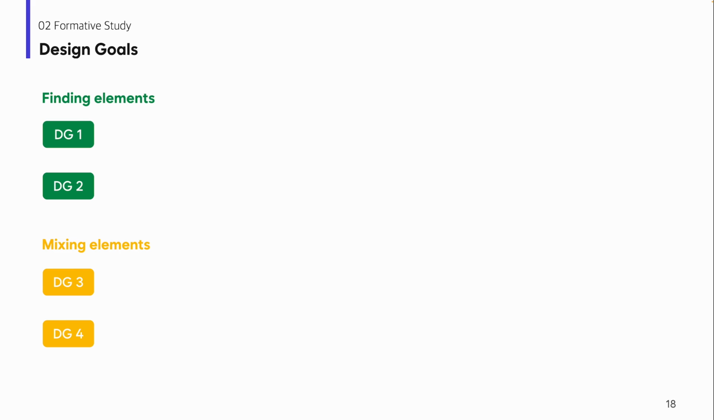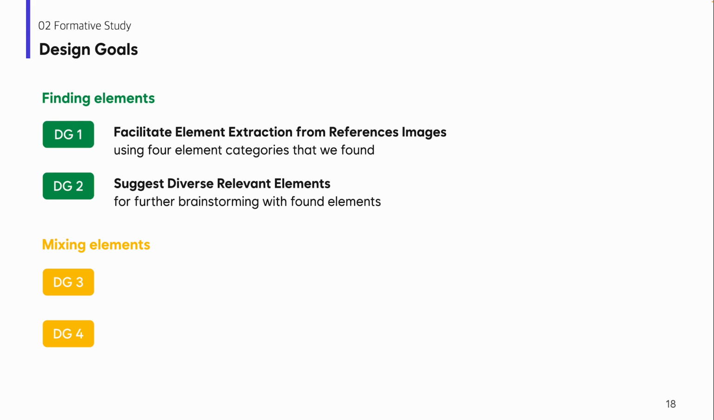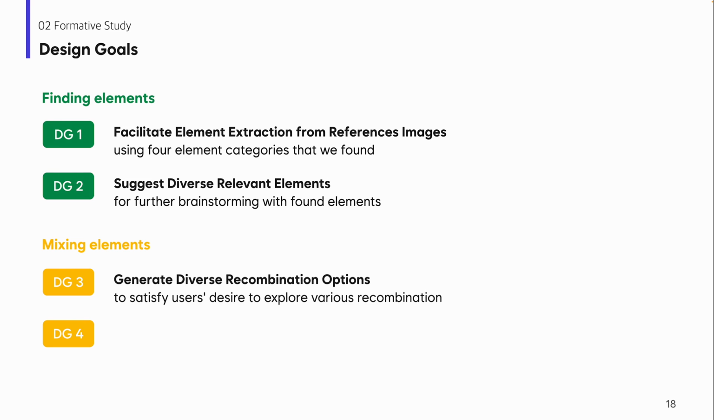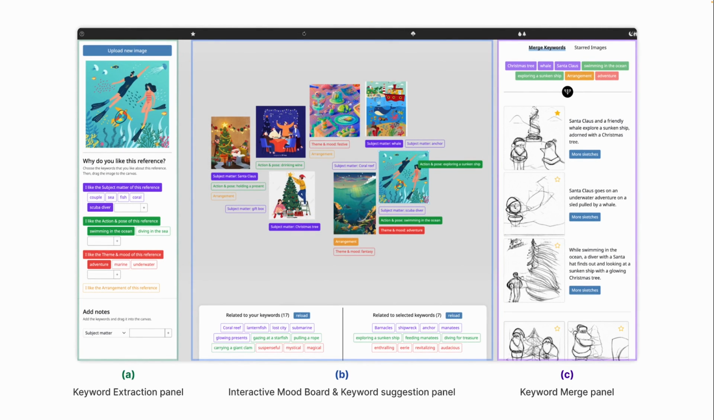The formative study result led to 4 design goals. First, to find the valuable elements to combine, the system needs to facilitate element extraction from the reference images and suggest diverse relevant elements. For mixing them, the system should support users in generating diverse recombination options, but still present outputs in an incomplete format. Based on the design goals, we made a generative AI-based system called CreativeConnect. This is how the system looks like. And now let's see how the system works.